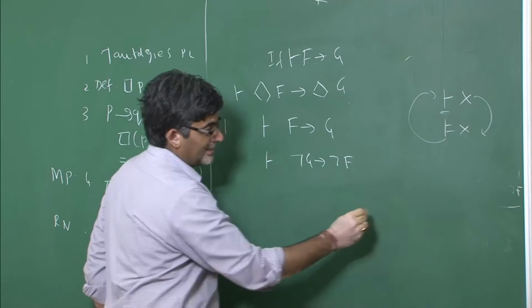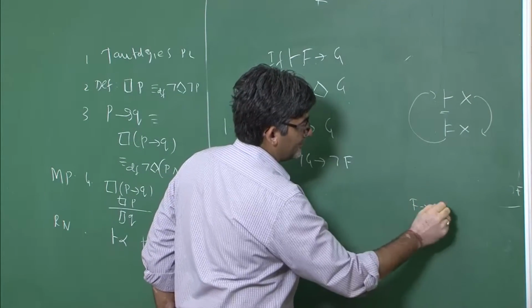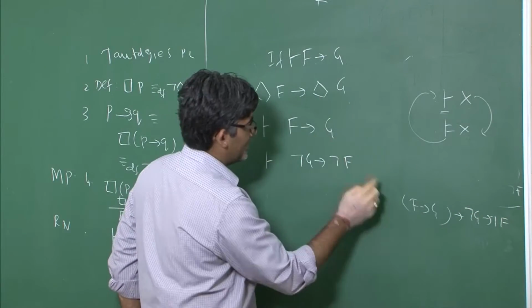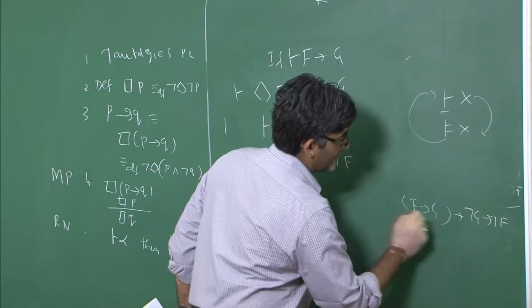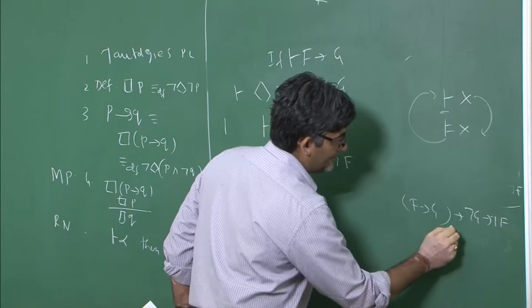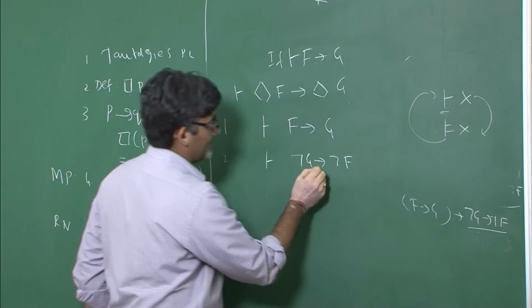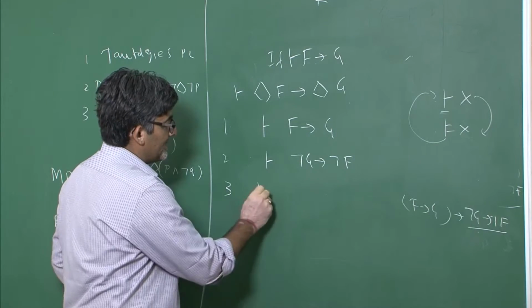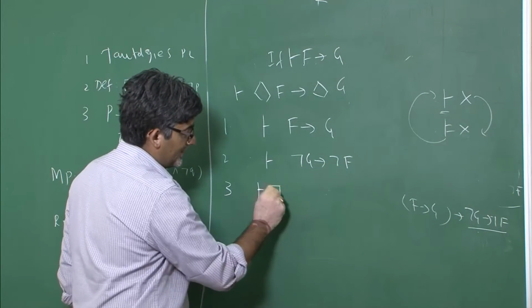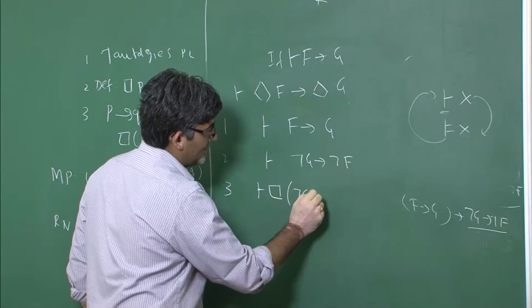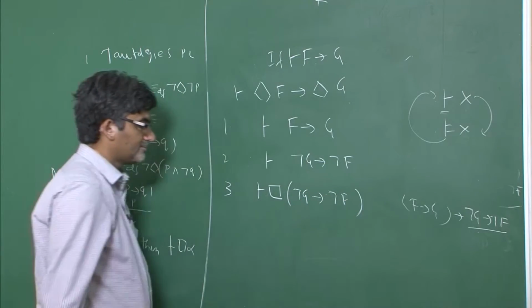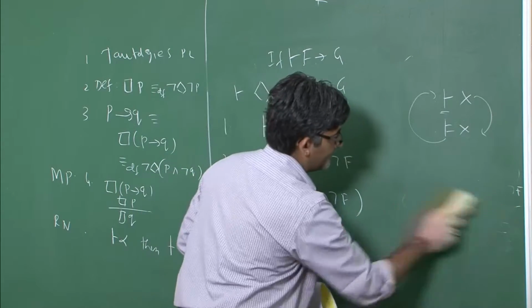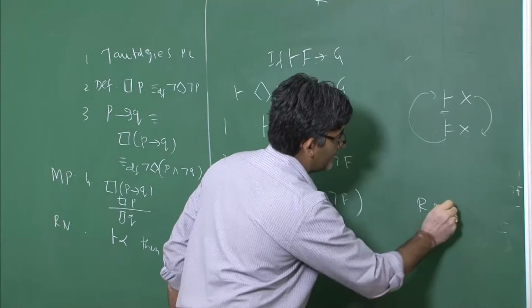So actually it should be written like this: F implies G implies not G implies not F, and you have to apply modus ponens to step one and this one, and you will get not G implies not F. I am directly writing it here. So now step 3: if not G implies not F is a theorem, then necessity of it is also considered to be a theorem. Again, the rule of necessitation is the one which you have used here.